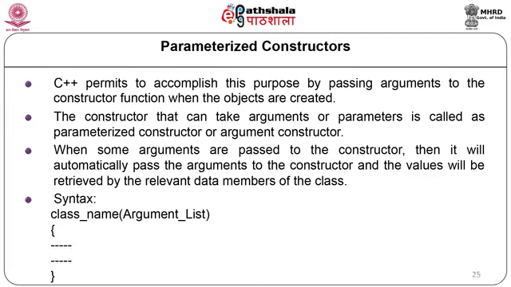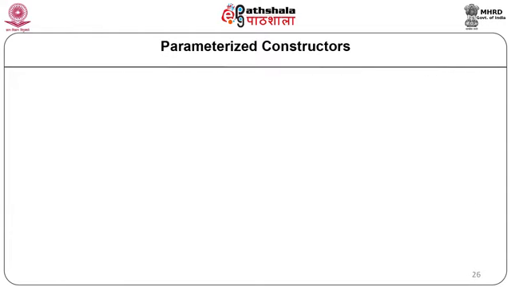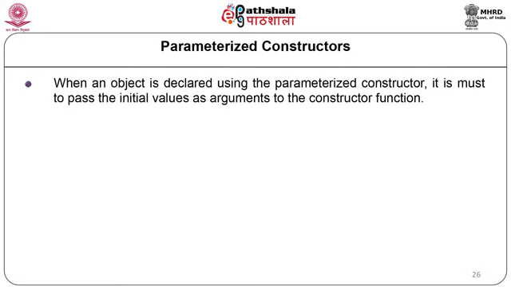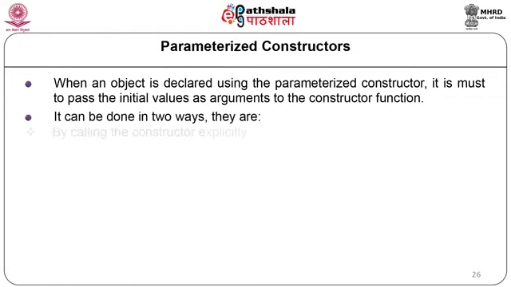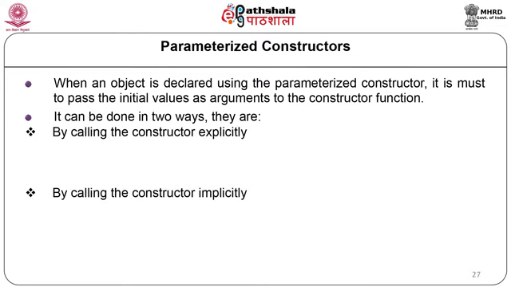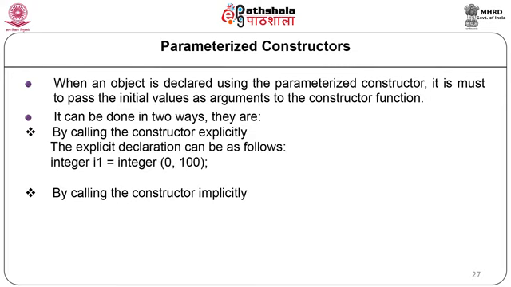The syntax is class name, in brackets the argument list or parameter list, opening and closing bracket. When an object is declared using the parameterized constructor, it is a must to pass the initial values as arguments to the constructor function. It can be done in two ways. They are by calling the constructor explicitly or by calling the constructor implicitly. The explicit declaration can be seen as follows: integer I1 is equal to integer(0, 100).